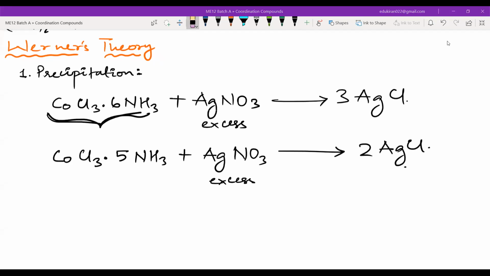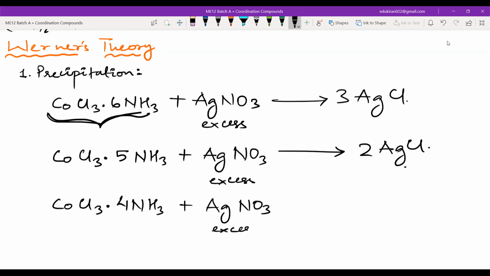Then he took CoCl3 dot 4NH3 plus AgNO3. This was also in excess, and he formed only 1 mole of AgCl. Only 1 mole of AgCl was formed. Now tell me, from this coordination compound, whatever the actual formula is, how many Cl negative would have ionized?